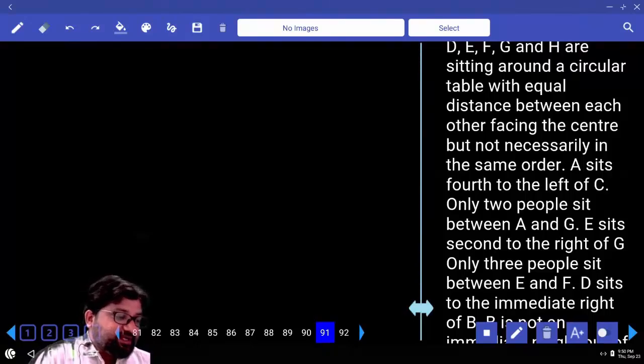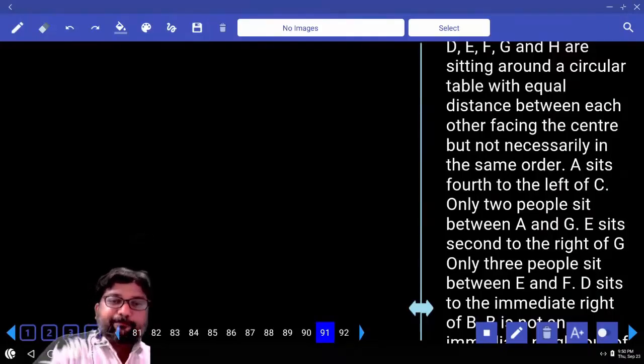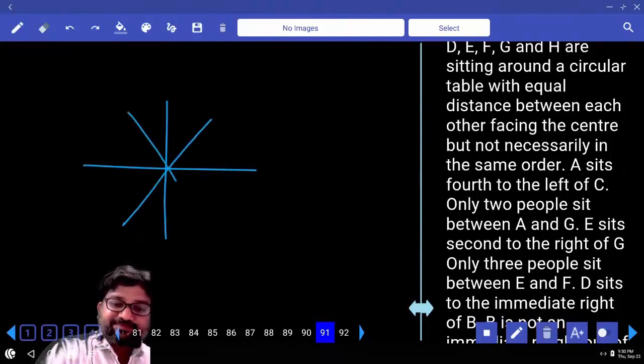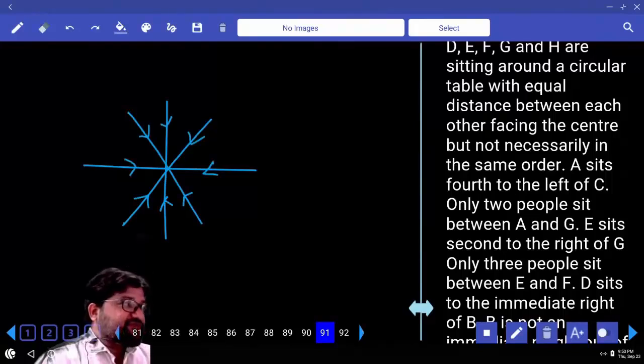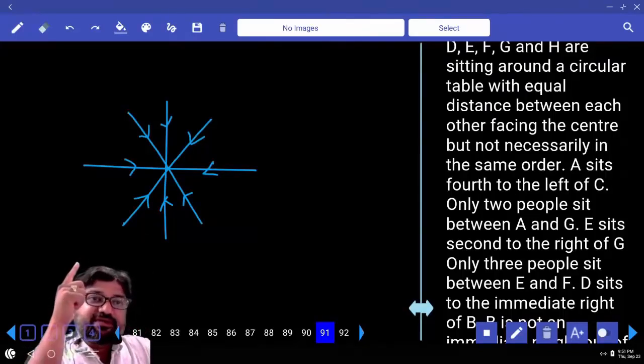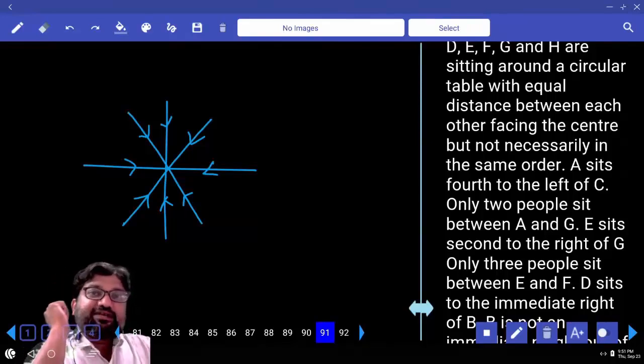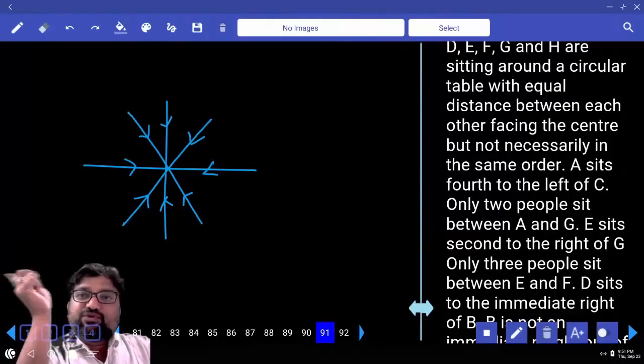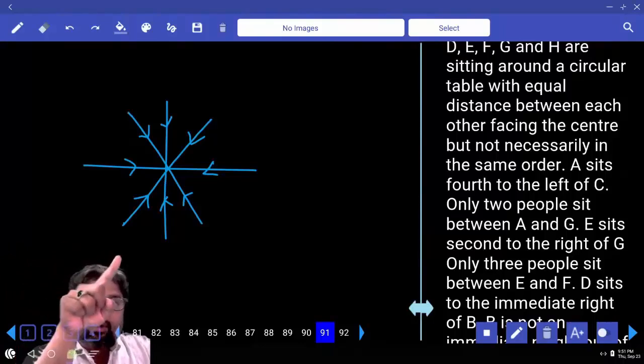See the first point. 8 people A, B, C, D, E, F, G, H are sitting around a circular table facing the center, but not necessarily in the same order. A sits fourth to the left of C. Is everybody facing inside or outside? Remember well, 8 people are sitting around the circular table. If A is fourth to the left, or fourth to the right, both of them should be sitting in opposite positions.